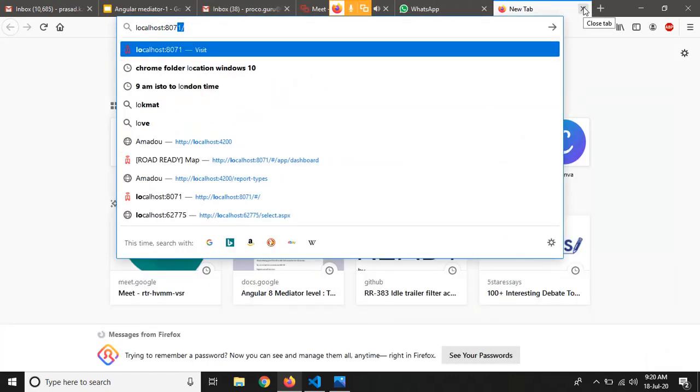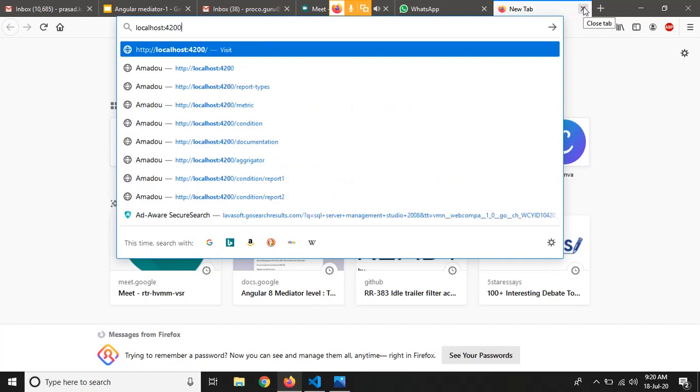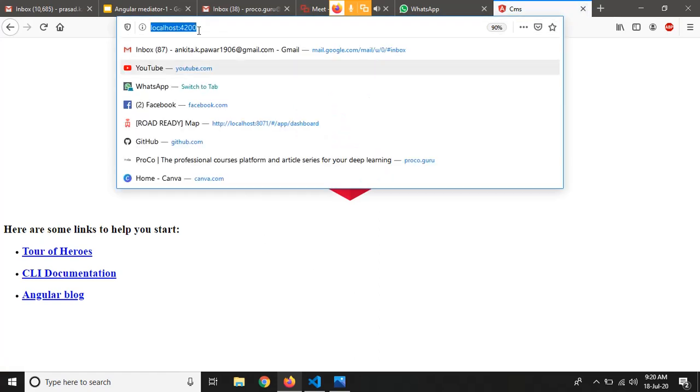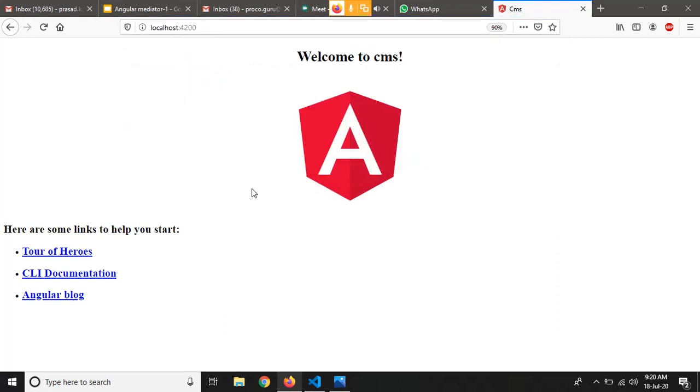Localhost 4200. So now we can see that the Angular application is working on localhost 4200, and we can see the default template which is created by Angular on this page, right?